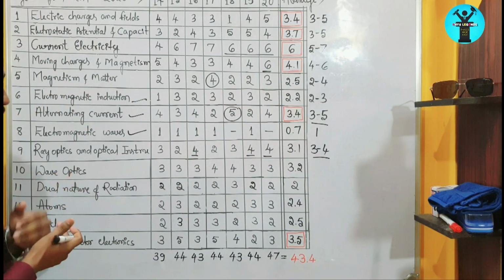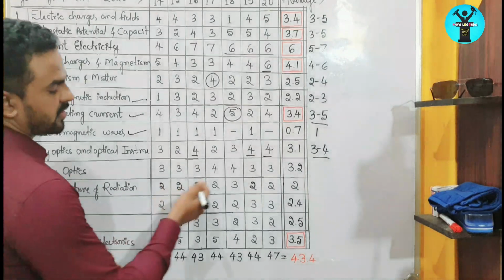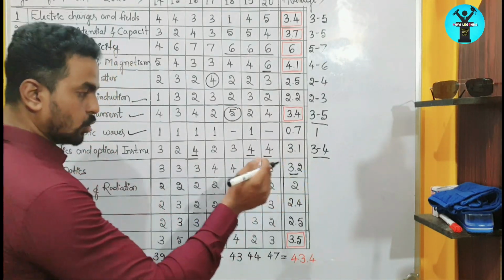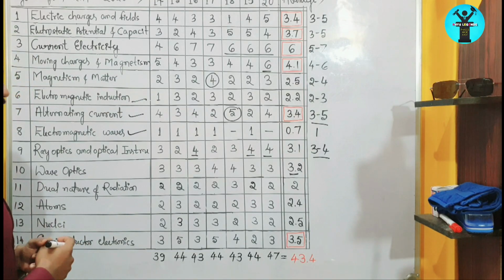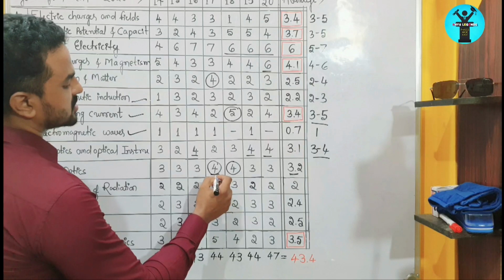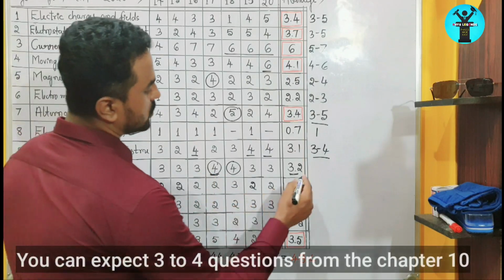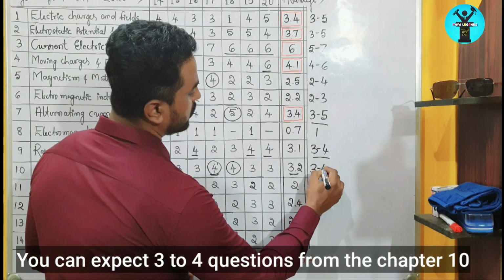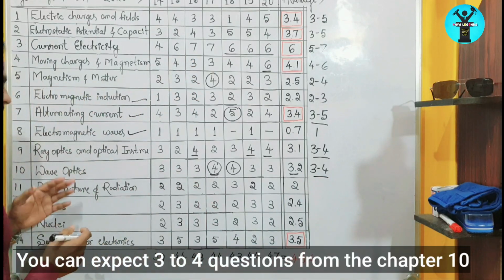When you come to wave optics, in this chapter also, if you take the average, it comes to 3.2. Here you get a maximum of 4 marks in 2017 and 2018, right? So you can also expect 3 to 4 marks from this chapter, wave optics.